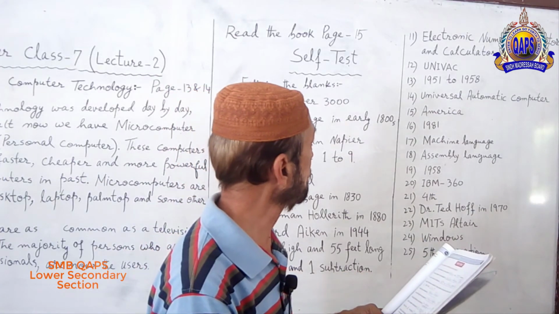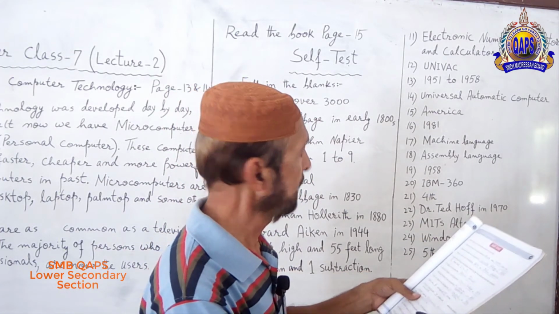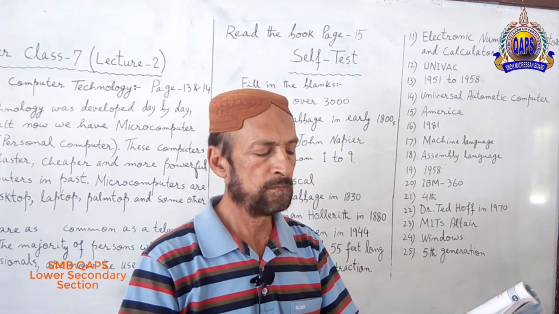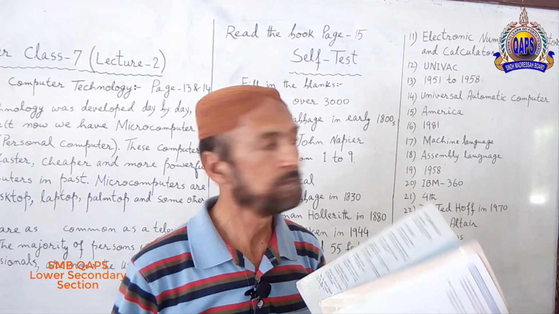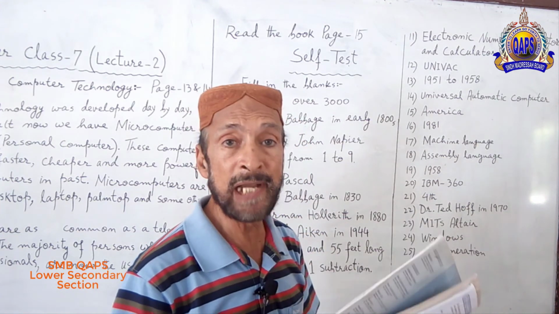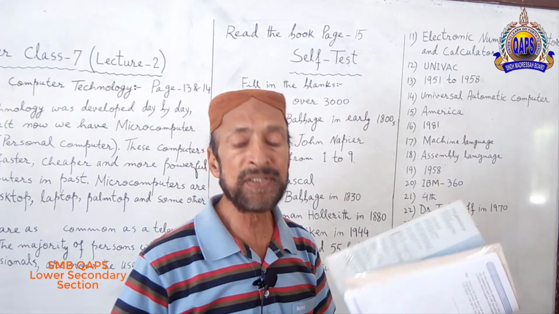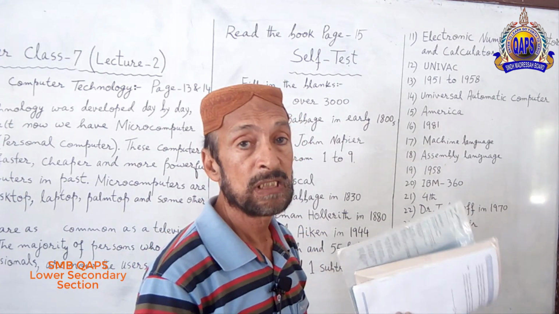Number 11. ENIAC stands for dash. ENIAC.